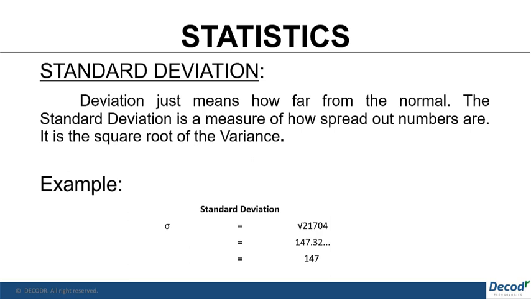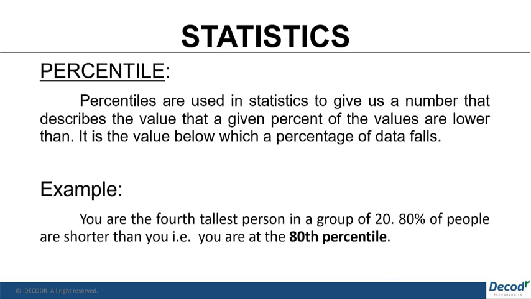Next is the percentile. Percentile is a very basic concept. It is the value below which a percentage of data falls. For example, you are standing in a line where people are measuring their heights, and you turn out to be the fourth tallest person in a group of 20. That means you come in the top 20%. So 80% of people are shorter than you, which means you are at the 80th percentile.